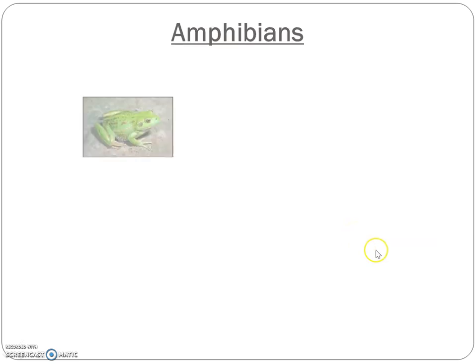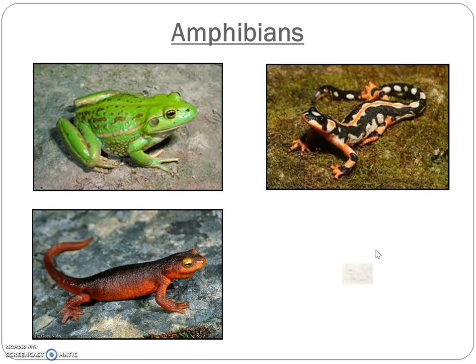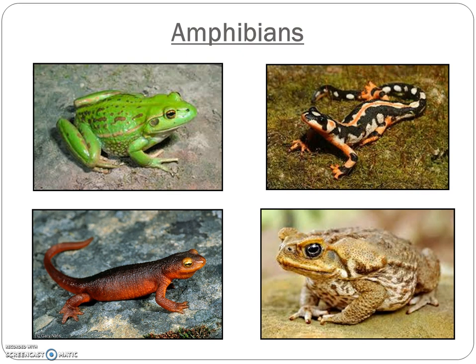Some examples of amphibians include frogs, salamanders, newts, and toads. Most amphibians live in water when young and on land as adults. They have smooth skin, jaws, and skeletons made of bone, and lay eggs without shells in water. Amphibians use gills to gather oxygen from the water when they are young. As they become adults, they develop small lungs and skin to gather oxygen from the air.